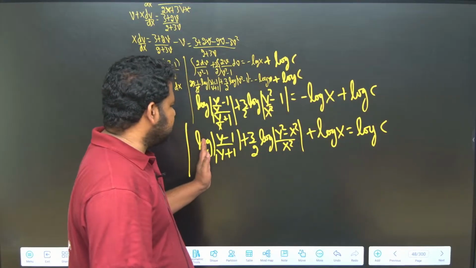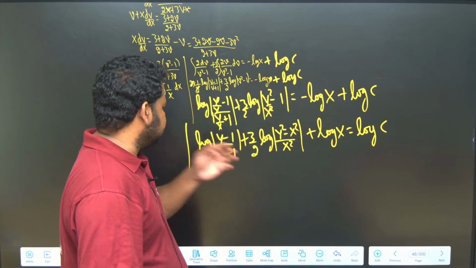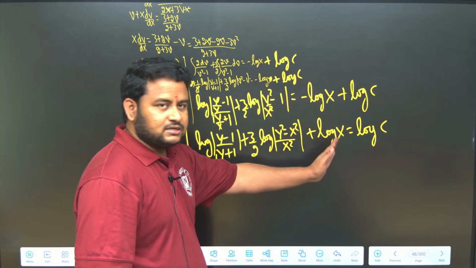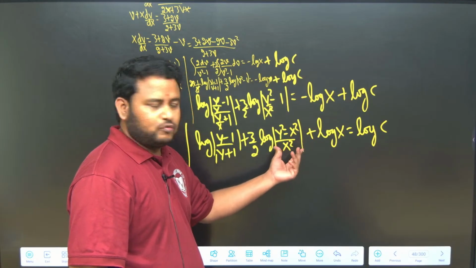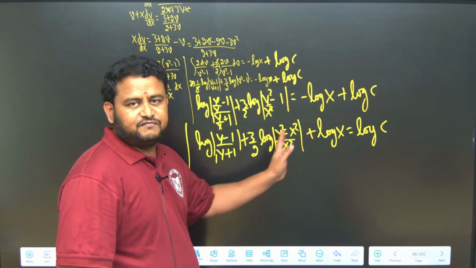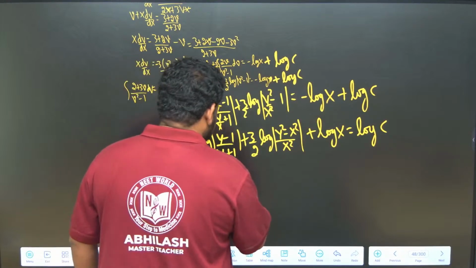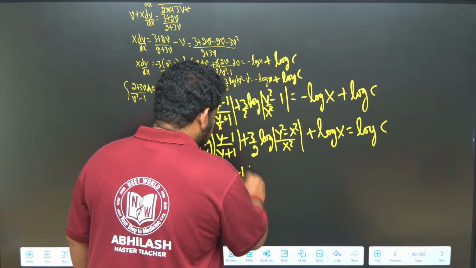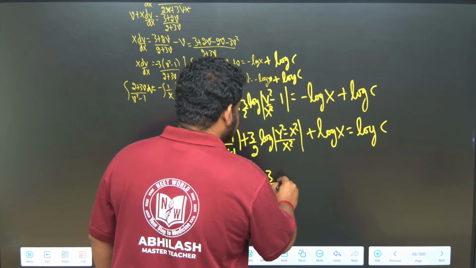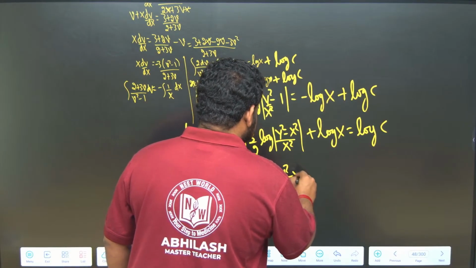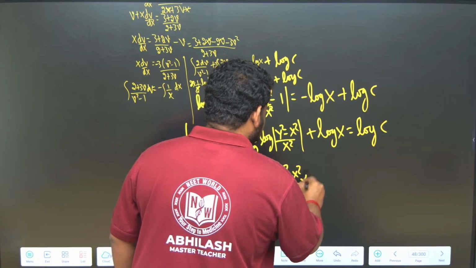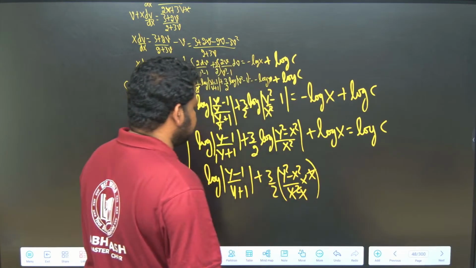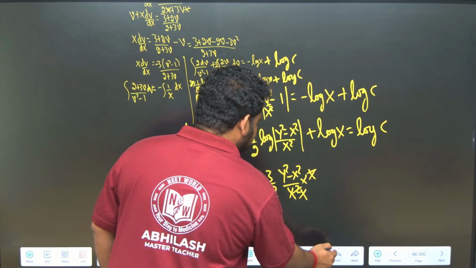So, what can I do here? First, log of y square minus x square plus log x. If I use log a plus log b, it will become log of ab, correct? So, this will become log of y minus 1 by y plus 1 is equal to 3 by 2 times y square minus x square by x square into x. X and x cancel, I will get x. Okay, 3 by 2 is also there, but you can leave it here, not a problem.